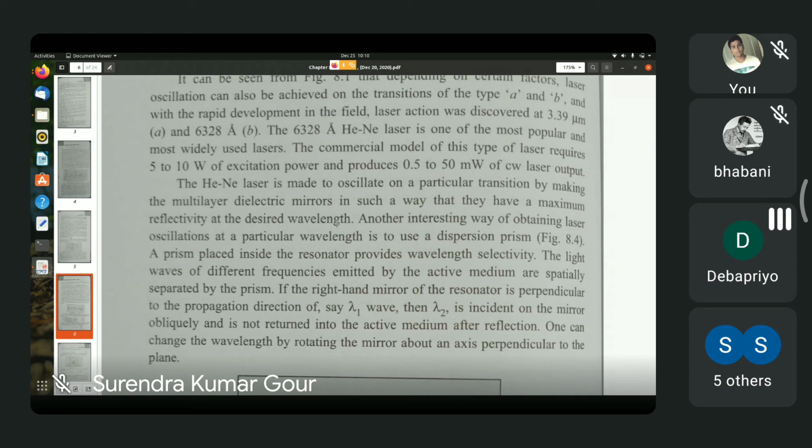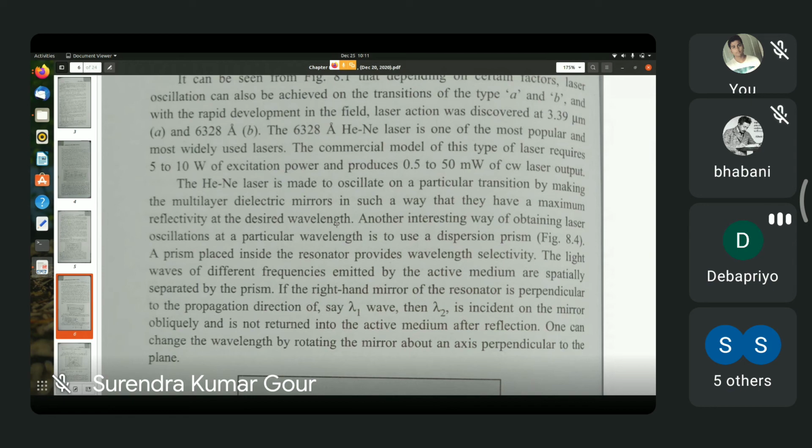The electrical power supplied in the original model of Javan et al. was 50 watt, but in modern small size helium neon lasers, it's around 5 to 10 watts, as written there, but the output power is of the order of a few milliwatts only. So it is not a very powerful laser, but because of its purity, that means the monochromaticity is quite high, you can use this for many sophisticated experiments.